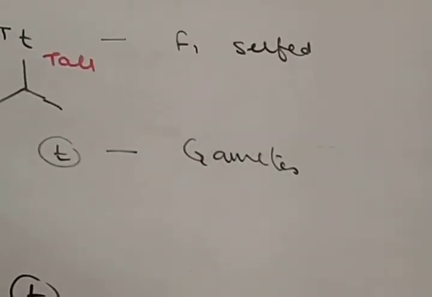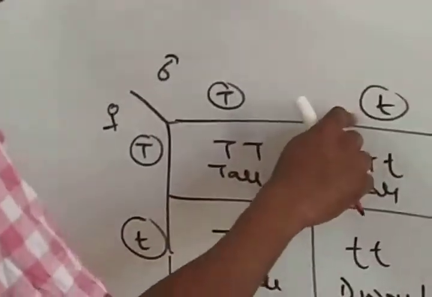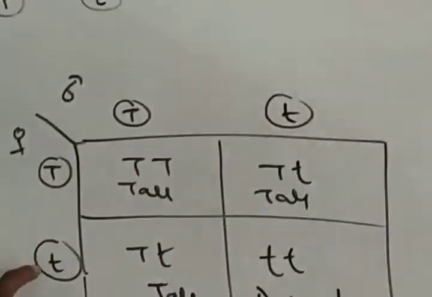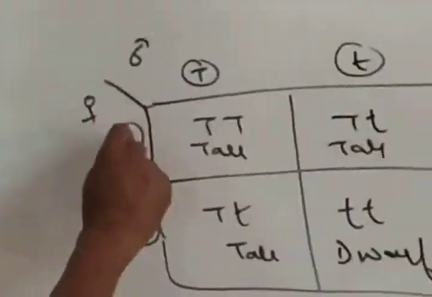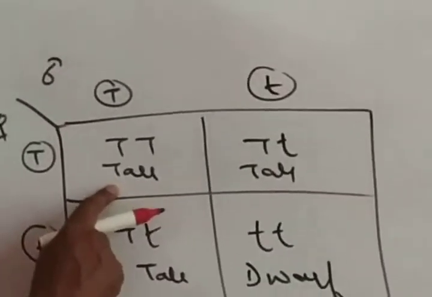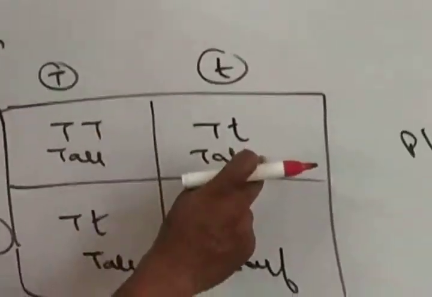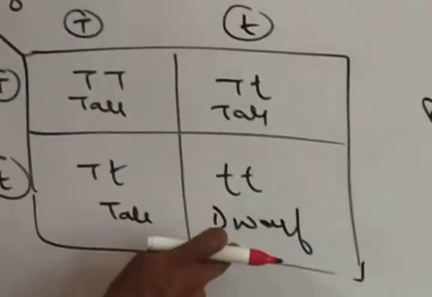Now we draw a checkerboard or Punnett square and we find that these are male gametes, capital T and small t. These are female gametes, capital T and small t. If these two T, that is one from the ovule and another from the pollen grain, come in contact, the plant produced is tall. If these two come together, it is tall. If these two come together, it is tall. And if these two come together, it is dwarf.